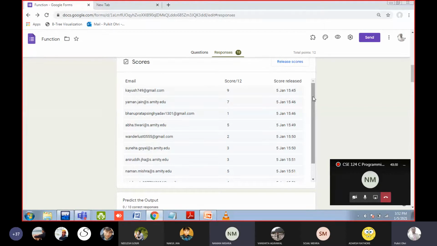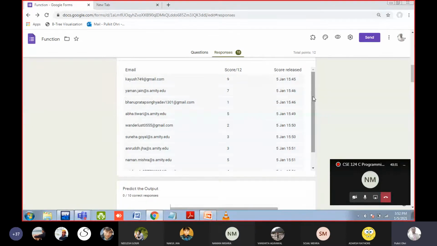Then around view score. Yes, the view score is coming, sir. Click on the view score, then go to the main page again, and then click on submit the final. Whatever the option is there in the green button. A green button is there, submit the quiz, whatever, click on that. You can view your score also, or you can see the score on my screen also.